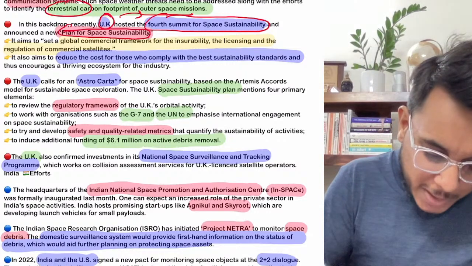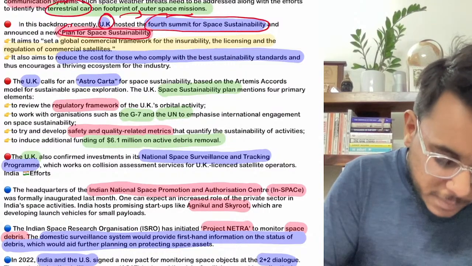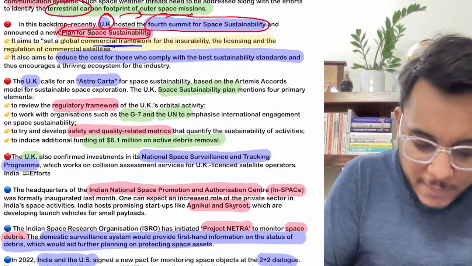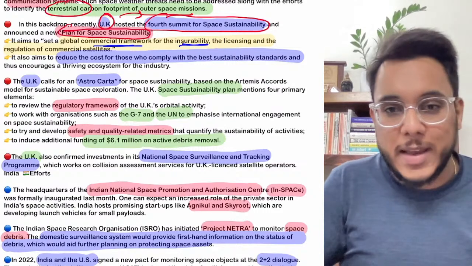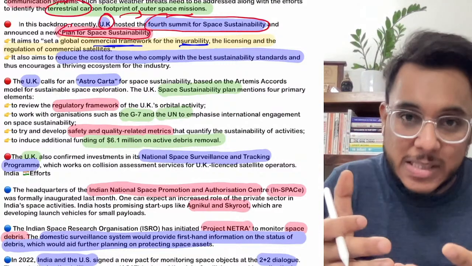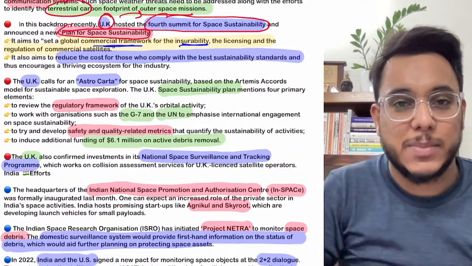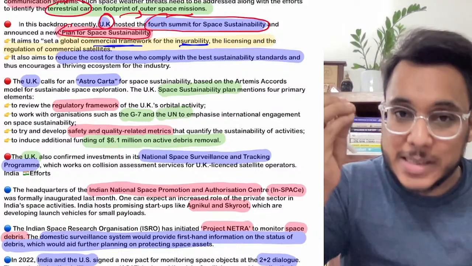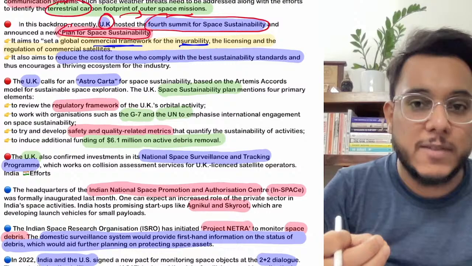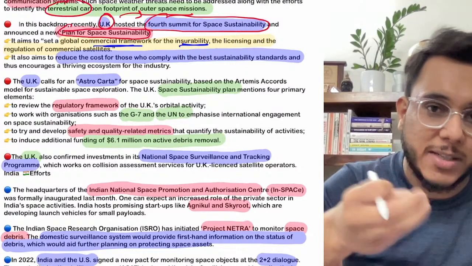Now guys, in this particular thing, the UK is proposing that we need to set a global commercial framework for insurability. Okay, a global framework for insurability. Let's say by mistake another country's satellite has been destroyed by some junk, by some waste, by some existing satellite, then an insurance framework needs to be there so that the country which suffered a loss can be compensated.